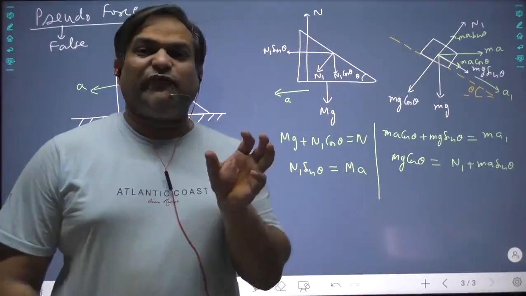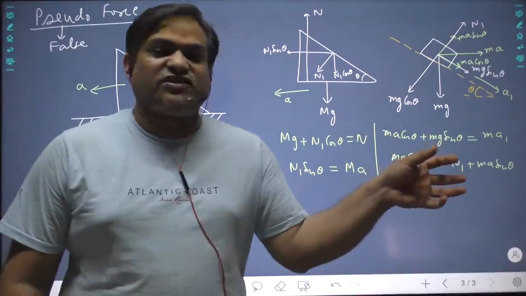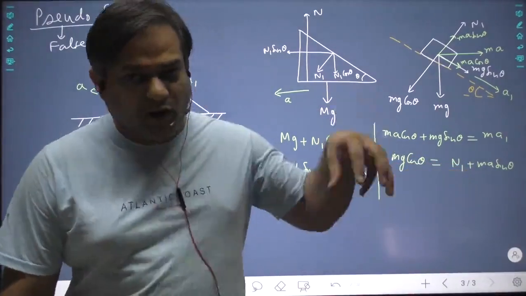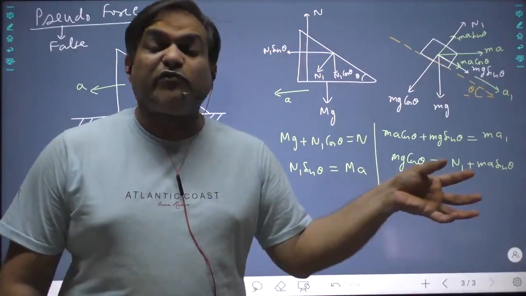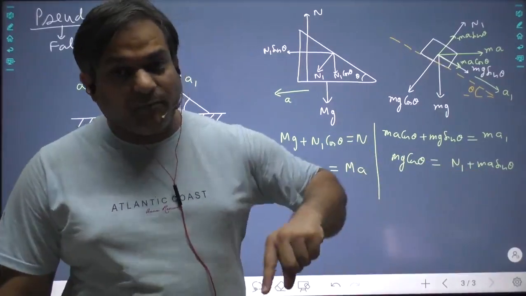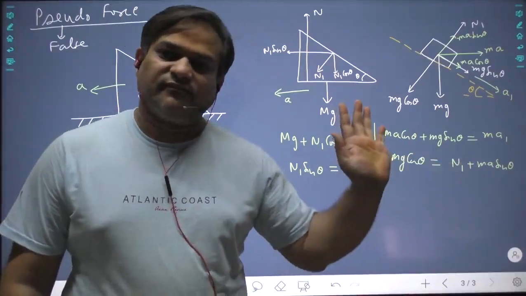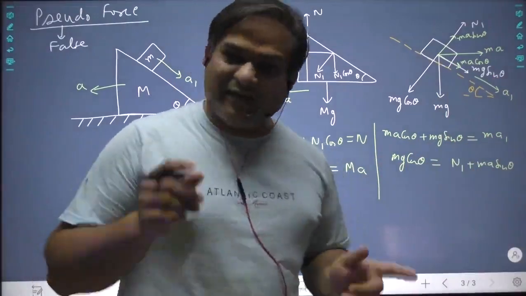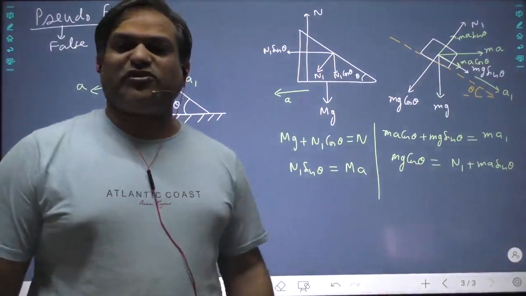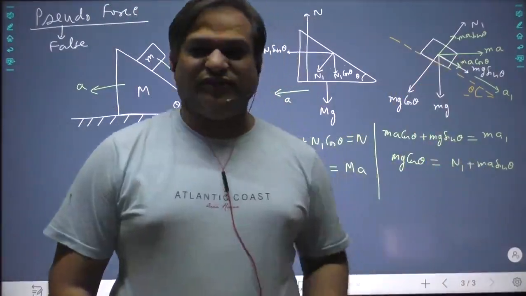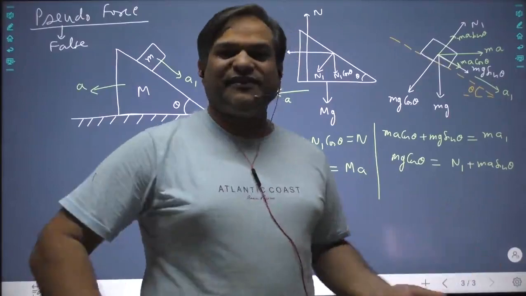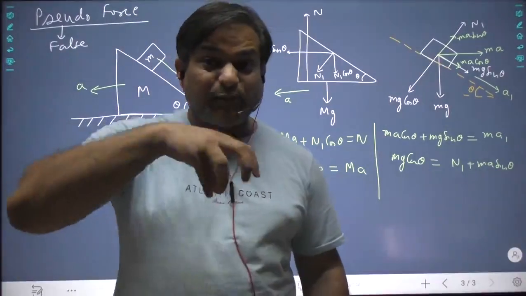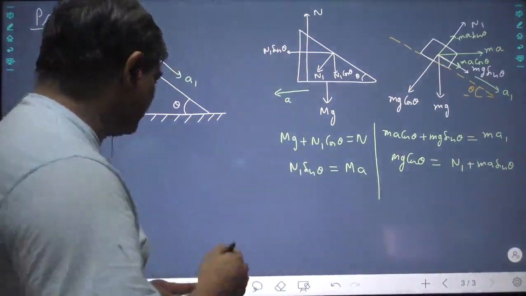How to apply the pseudo force? The pseudo force is a force which acts in the opposite direction of the motion of support, the support on which the object is there, and its magnitude is equal to acceleration of support multiplied by mass of object. Simply apply the pseudo force and apply Newton's laws of motion normally. It is much easier actually. Instead of thinking acceleration, just a force in this direction, break down force and do. If the support is moving, then you always have to apply pseudo force.